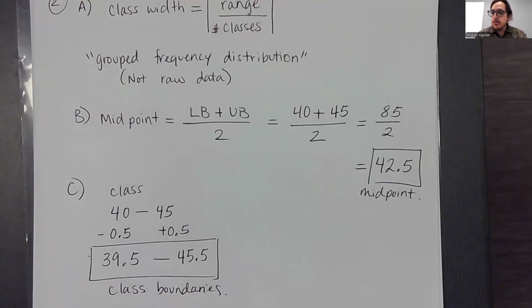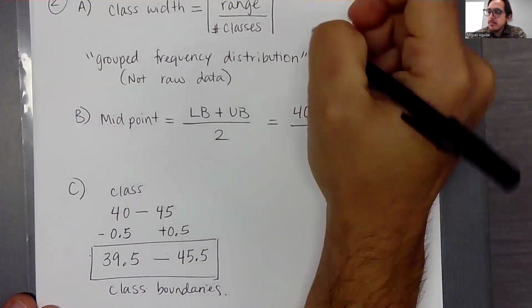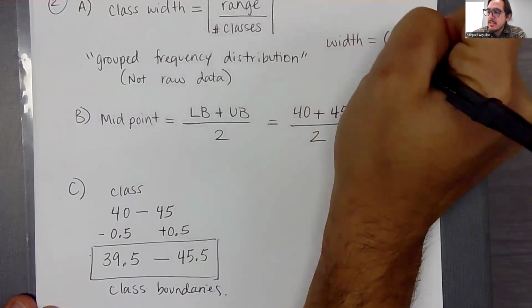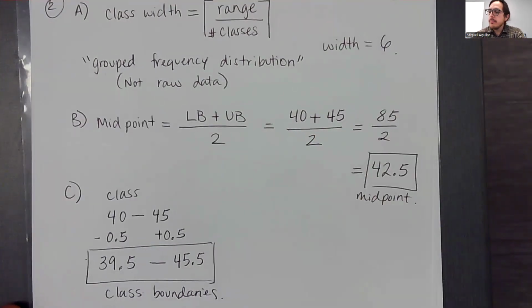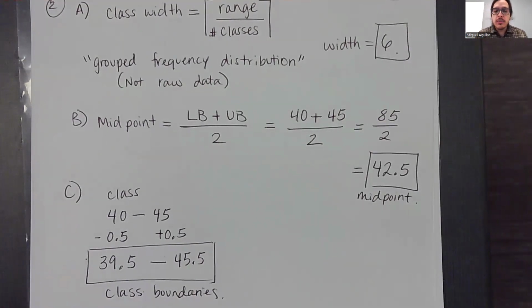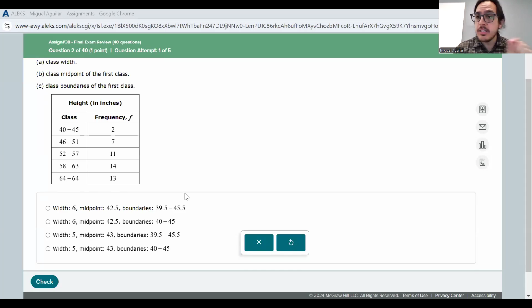So we found, based on the work that we did before, that our class width was equal to 6. We found the midpoint, and now we have our class boundary. So once we've done all that work, we can just look at the options that they give us, since this is multiple choice, and just make sure that we hit all the main things, that we correctly select the answer.